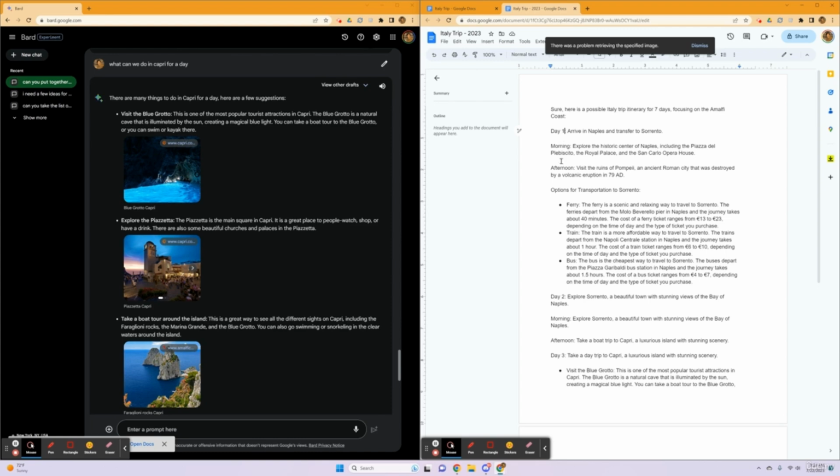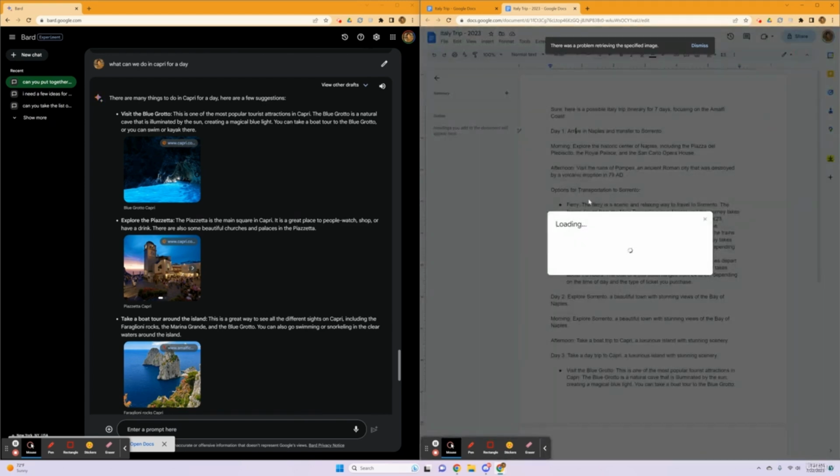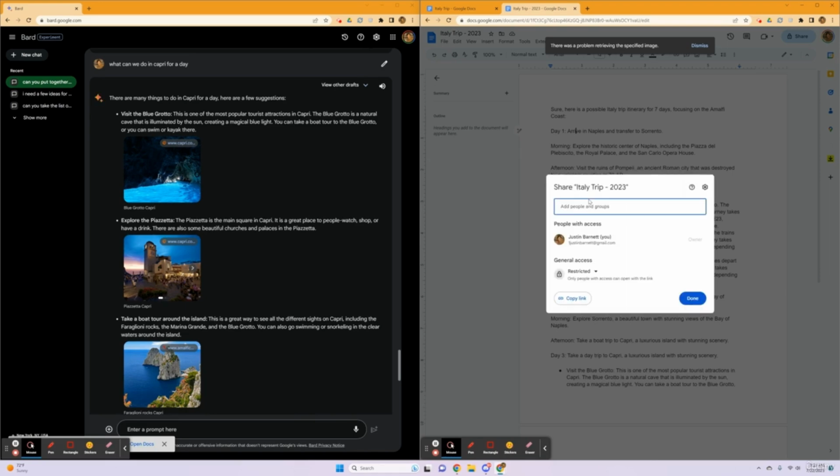Now from here, what we need to do is to proofread this and make sure everything makes sense, and then go ahead and just order our plane tickets and travel, because it looks like we have an Italy trip planned, and then we can go ahead and just email this to whoever we want to share with. So this is the first example of how to plan a travel trip using an LLM like Bard or ChatGPT.